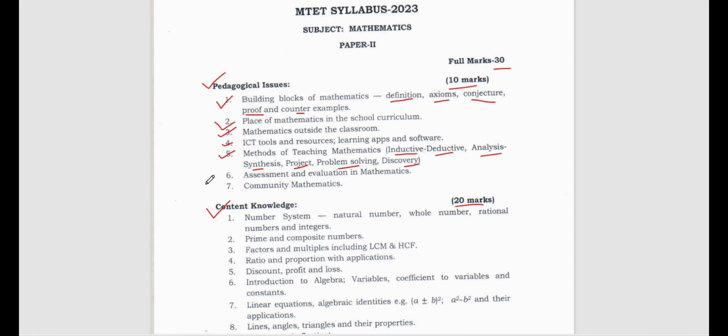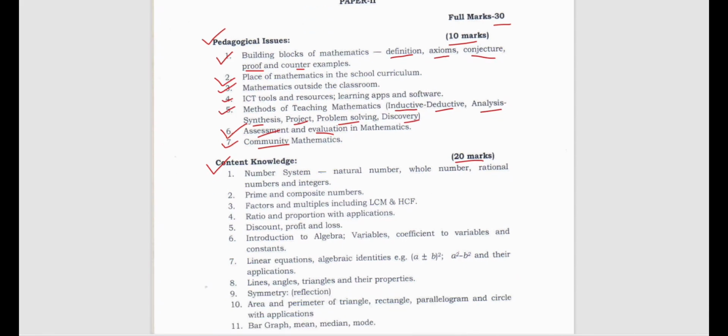All right, let's go to number 6. This is assessment and evaluation in mathematics. How do we do the assessment and how do we evaluate the learners in mathematics? That we have to keep in mind. Then number 7, community mathematics. What do we mean by community mathematics? That also you have to study nicely. So these were the subunits for pedagogical issues, which is very easy, believe me.